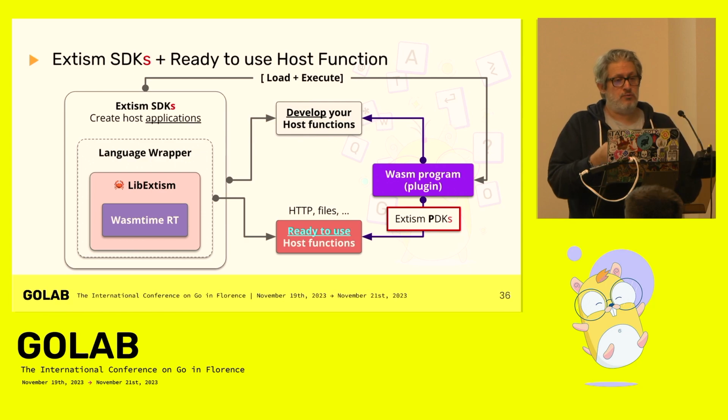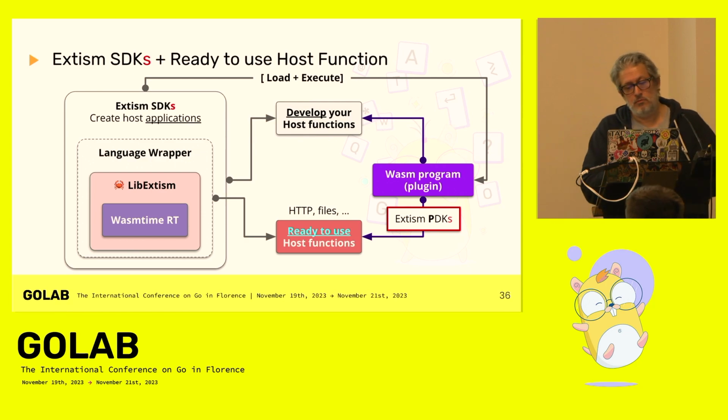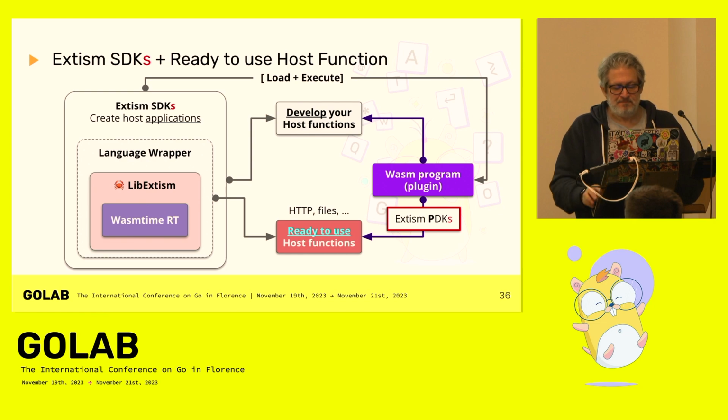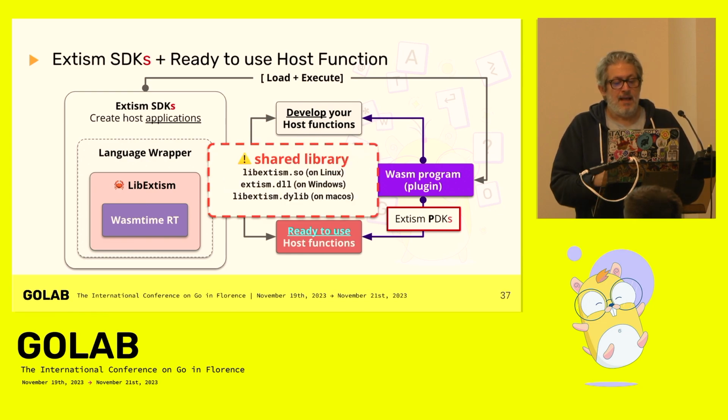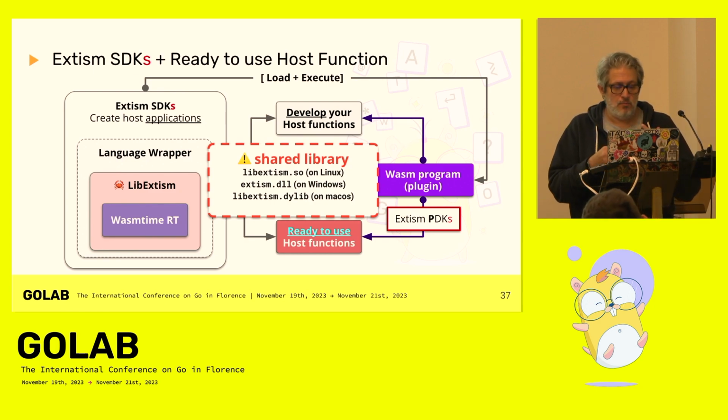Extism provides a way to develop your own host function. So if you want to be able to use MQTT, for example, you can develop it, and it's pretty easy to do. But as I said, libextism is a shared library. So it's a dependency, and you must install it to be able to use Extism in a host application and Wasm program. But they started this summer, I think.